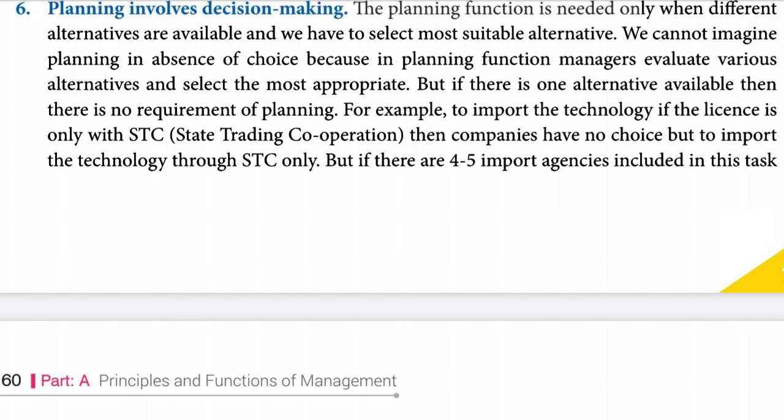So today also people are choosing out of various alternatives. They are making changes. And when planning is done, the planners decide whether we have to do this work with capital intensive technology or labor intensive technology. Likewise, when they have to purchase, they will decide from which particular seller we will purchase the raw materials, since there are many raw material suppliers. Likewise, in appointments, they have to select out of many candidates. So in every case, planning is done when there is choice and it involves making a decision.